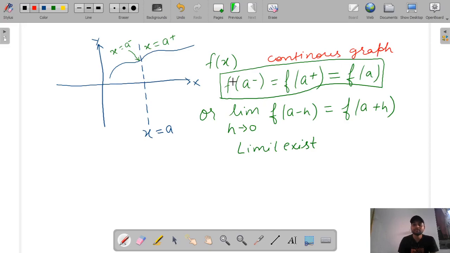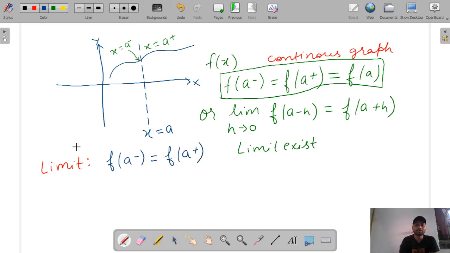So this is the equation of continuity. For existing limit, just again remember this point. For limit, we need not see the value at x is equal to a. We will see only f(a minus) is equal to f(a plus).